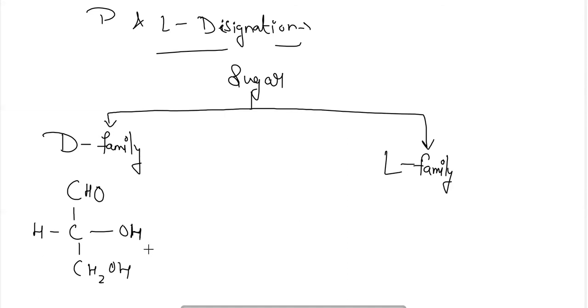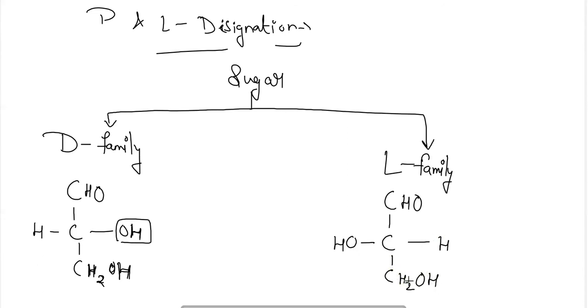Here we can see that in the D configuration of glyceraldehyde, the OH is attached to the carbon adjacent to the CH2OH. That carbon atom will have the OH on the right hand side in the D family. But in the L family, this changes, and the OH group will be present on the left hand side, like this. So these are the changes for the D family and L family of sugars.